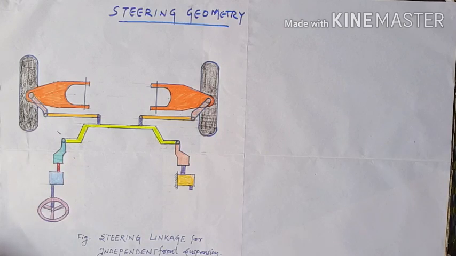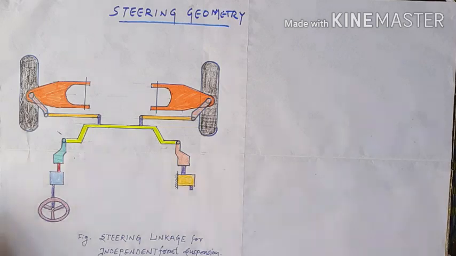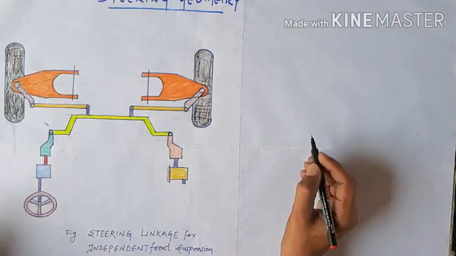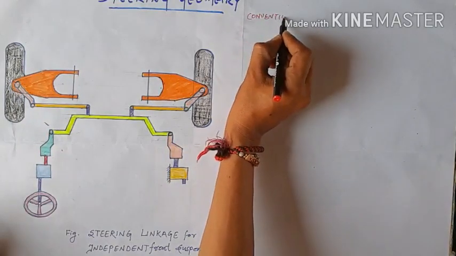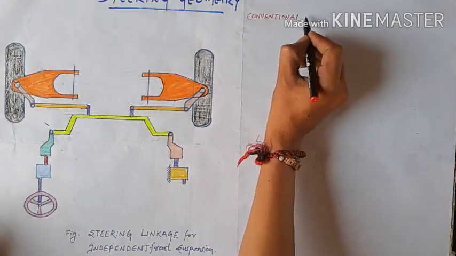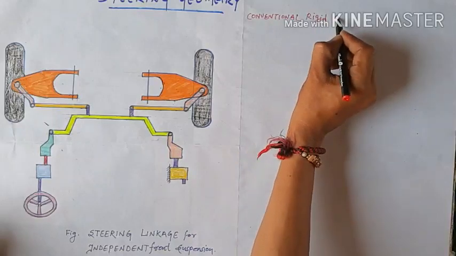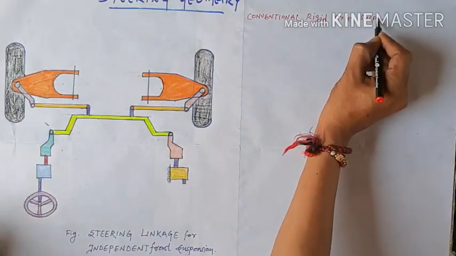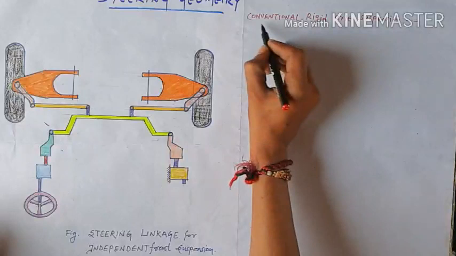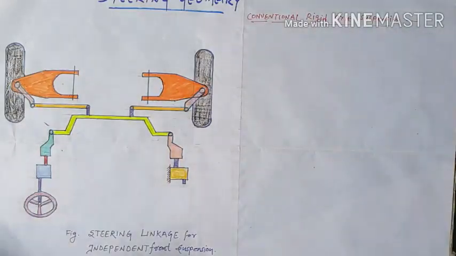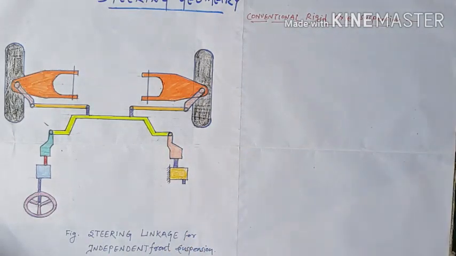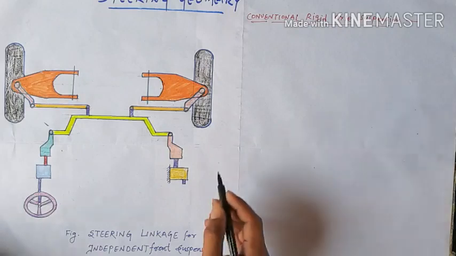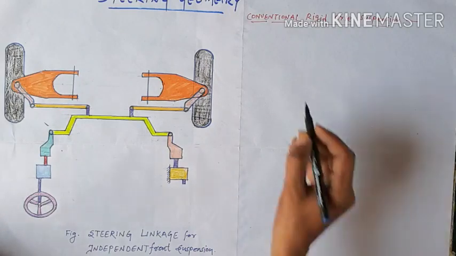So what is it? In the case of the rigid axle suspension system, the main axle beam ensures the movement of the stub axles.